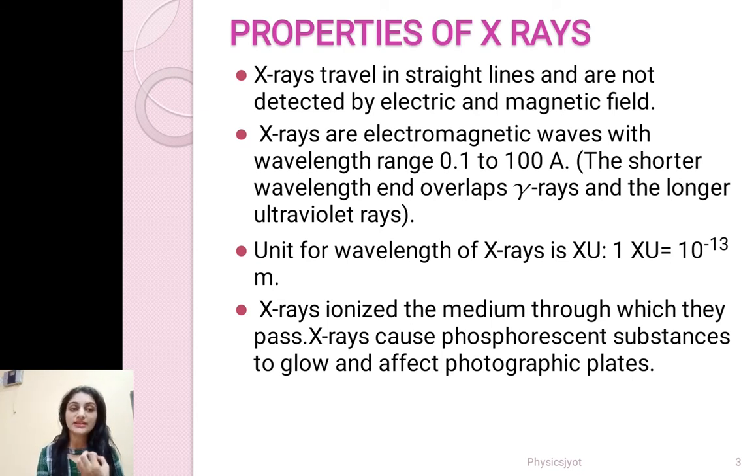X-rays ionize the medium through which they pass. X-rays cause phosphorescent substances to glow, and they also affect photographic plates.